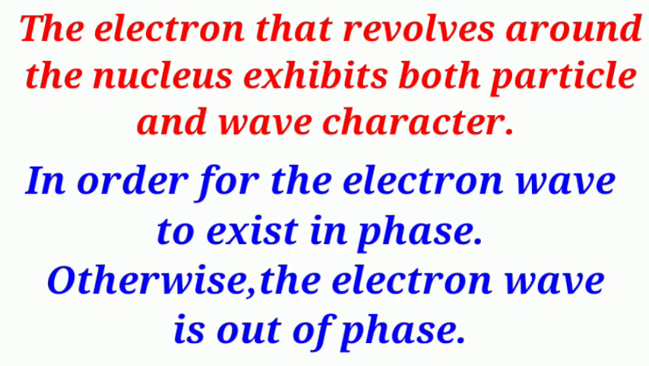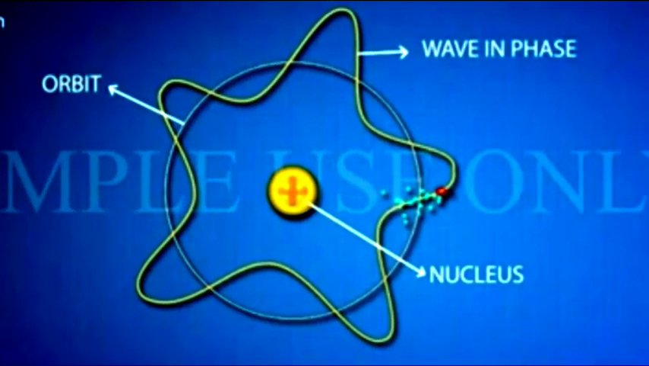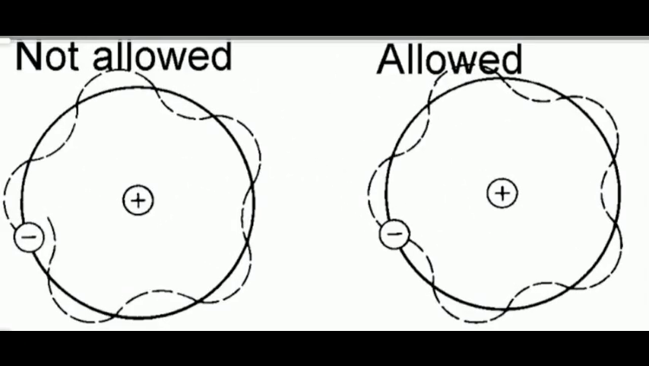That is the de Broglie concept. So this is called the quantization of angular momentum. If the electron has a definite angular momentum, it can exist in phase. Otherwise, if the electron does not have any definite angular momentum, it cannot exist in space. Otherwise, you can say the electron wave is out of phase. If the electron can exist in phase, it is allowed. If the electron cannot exist in phase, it is not allowed.